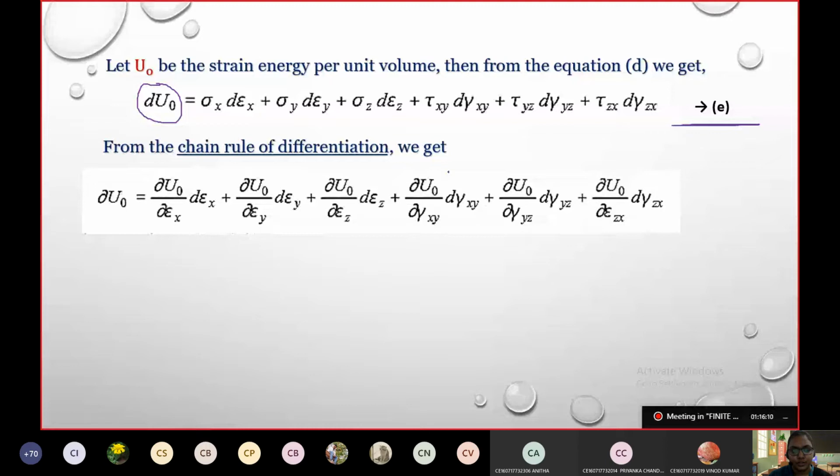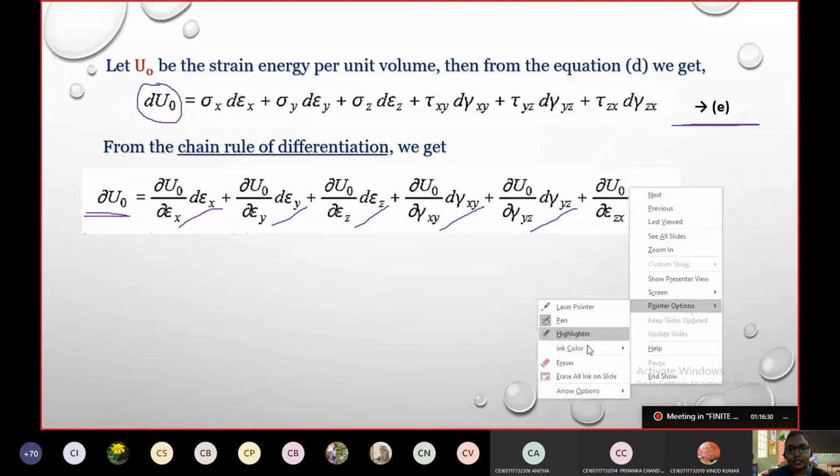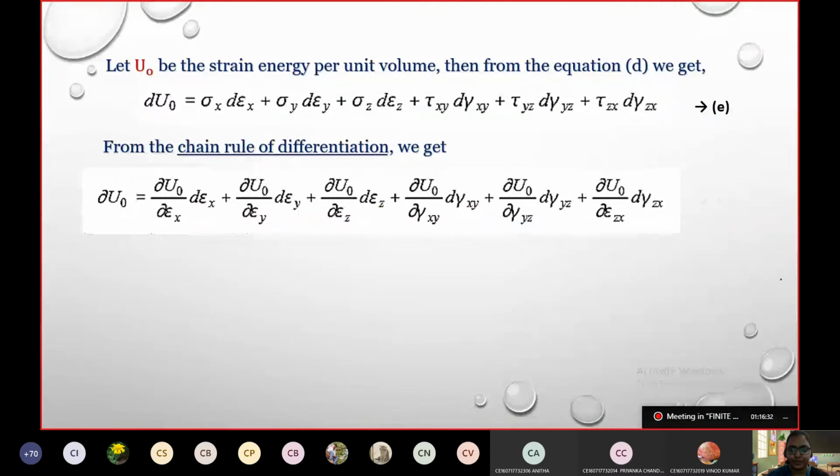For U naught, if I apply the chain rule in X, Y, Z directions, which are the normal components, and XY, YZ and ZX in the shear part, I get this as my equation. I will write this equation as F. The previous was equation number E.